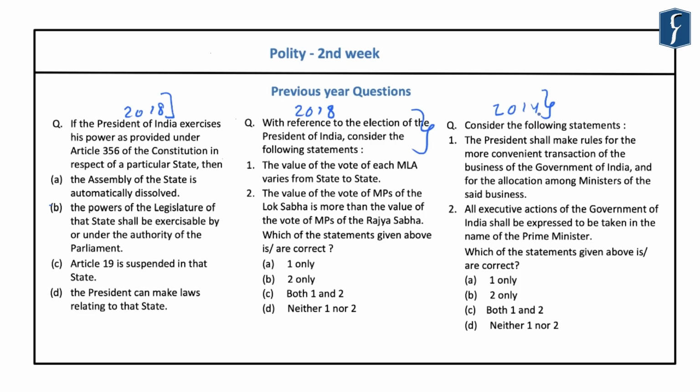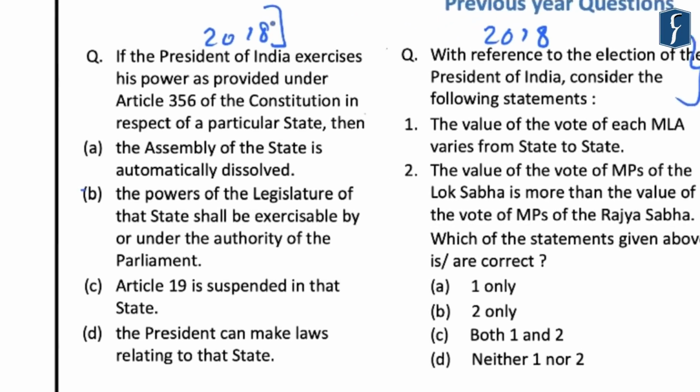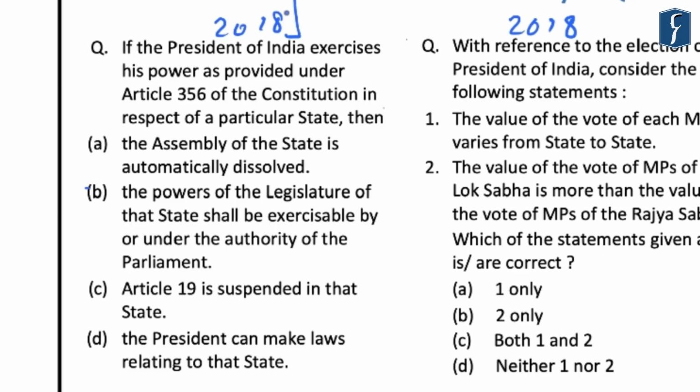Now the first question that was asked in 2018 reads, if the President of India exercises his power as provided under Article 356, then what is the likely consequence of such exercise of power? So basically this requires us to identify the consequence of the President's rule.